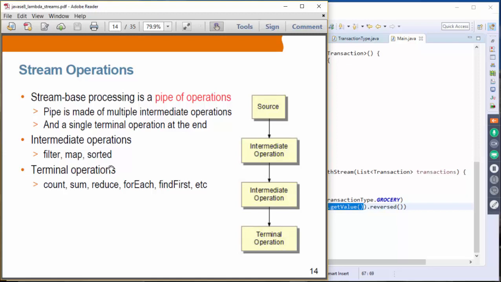Examples of intermediate operations we have seen are filter, map, and sorted. Examples of terminal operations include count, sum, reduce, forEach, and findFirst. We're going to take a look at each of these in a bit more detail in the following slides.